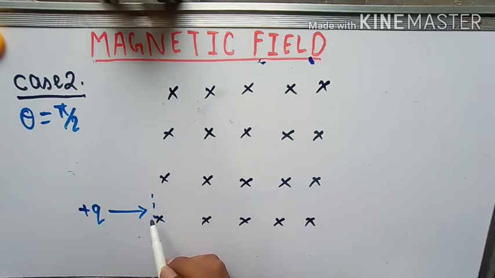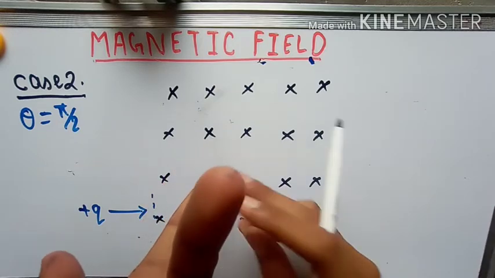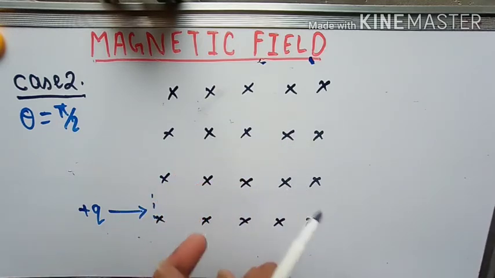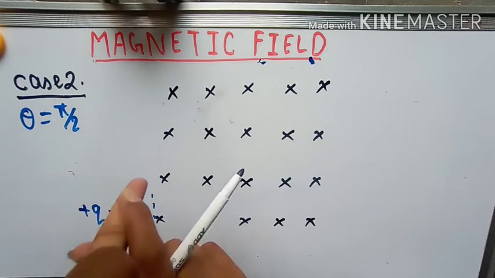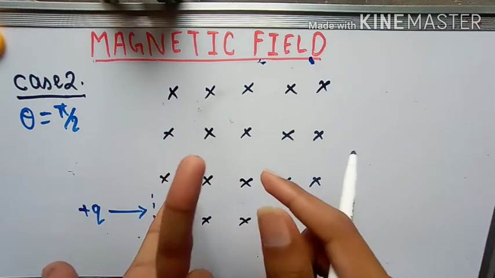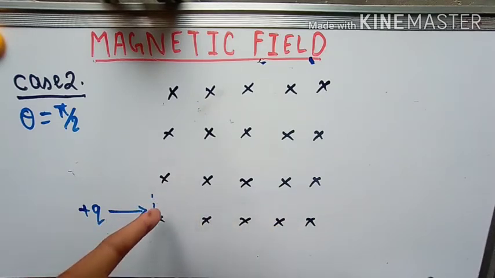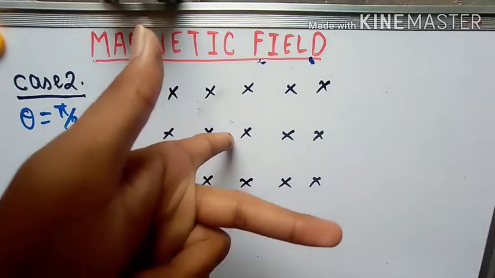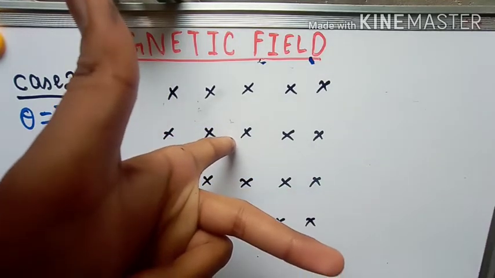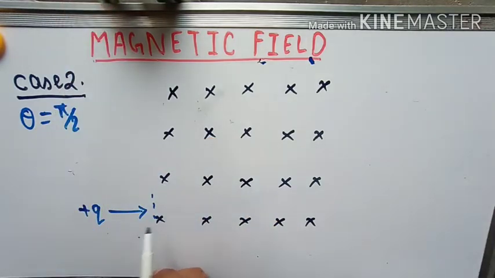Now which direction? For finding the direction I use Fleming's left hand rule. Look, the field is going inside. Very good. So you have to bring this index finger down the field. This is going down, and this is the charge. The charge is projected here, so your middle finger should be in this direction. You can see clearly that the force is acting upward in this case. So the force will be acting upward and velocity tries to bring the charge straight, but